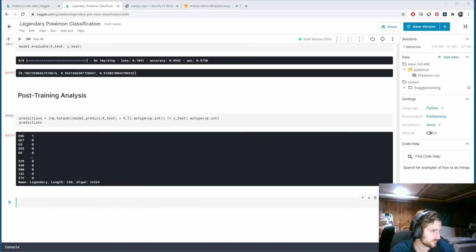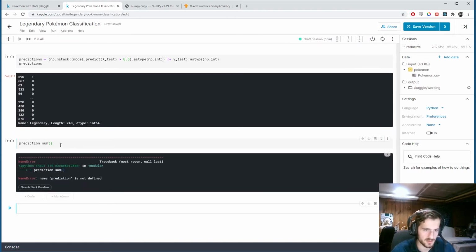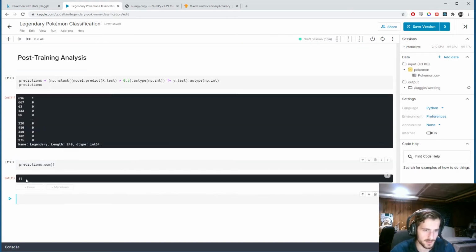What we're going to do is get the indices of all the places where we got an incorrect prediction, right? So that's the ones, right? So 1 here actually means incorrect because it would not equal to. So we could check how many did we get wrong actually. This is what I was trying to do before, but I was summing over the wrong array. Oh, predictions. 11.